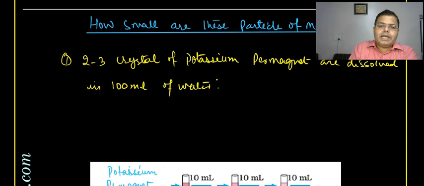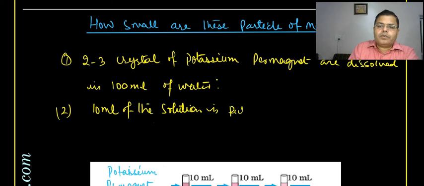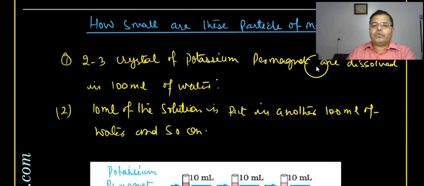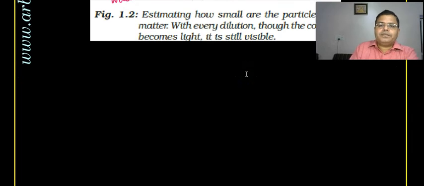Then 10 ml of this solution is taken and put in another 100 ml of water, and so on. What is the conclusion?